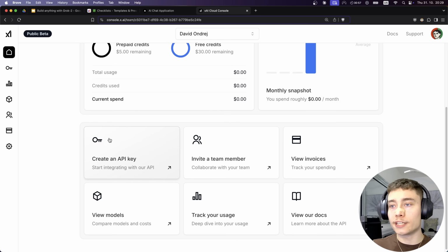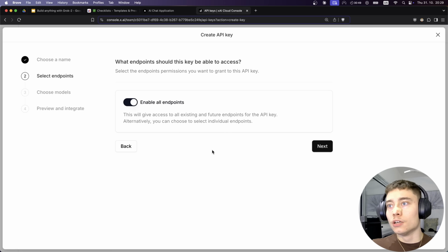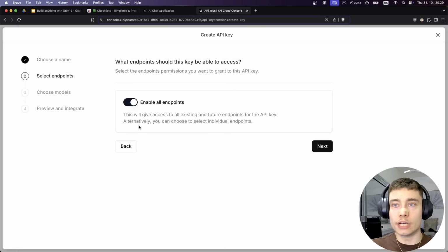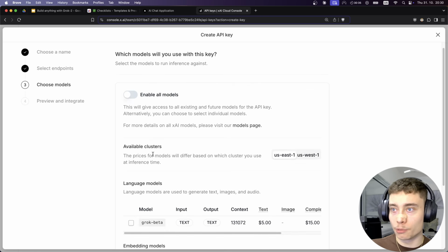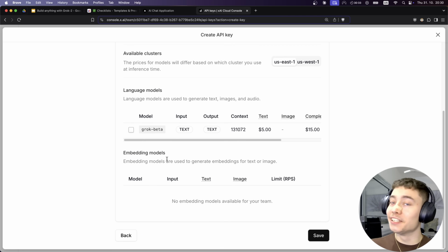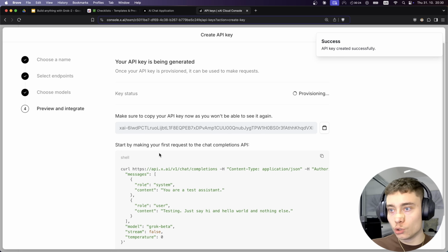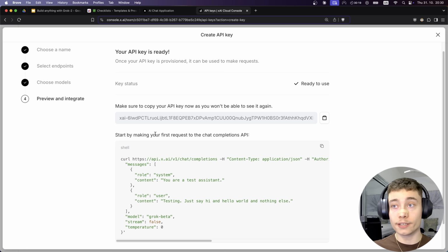Anyways, first we need to create an API key. So let's do that. I'm gonna name it New Society Key. Next, we're gonna keep this turned on, enable all endpoints so that the API key can do anything, right? Next, we're also gonna enable all models. However, this doesn't matter because there's only one available model right now, and that's Grok Beta. So yeah, you can choose to enable it for specific models or not, but honestly, it doesn't matter. So you can leave that on, save. And then you can preview. You have a curl here that we can run, but we're gonna use a simpler way in this moment. What we need to do is we need to copy the API key and save it.